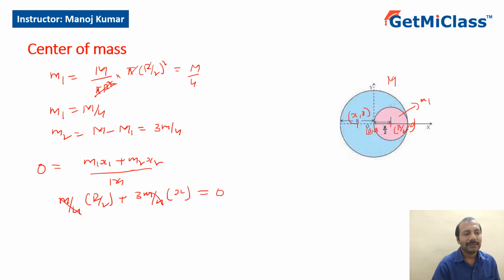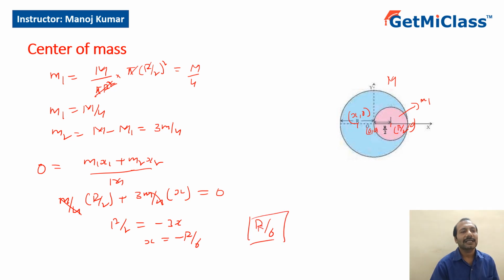equal to 0. So m by 4, I take it out. So what am I left with? r by 2 equals minus 3x, or x equals minus r by 6. Or the distance of the center of mass of the remaining portion would be r by 6 from the center. So this is how we find it for any situation. Here we are taking it as a disc, it can be a sphere or any other structure. So I can consider the sum of the taken out piece and the remaining piece to be the complete piece that was undivided.